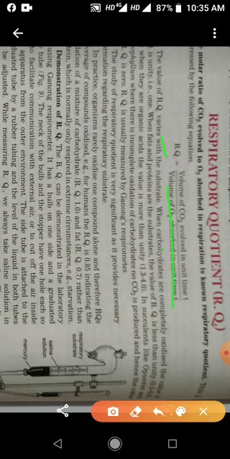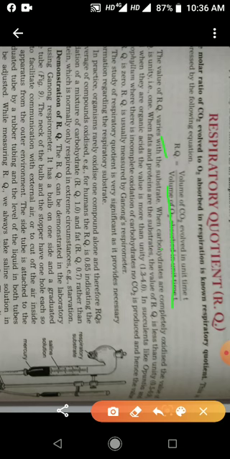But when protein and fats are the respiratory substrate, the value of RQ is not 1. It is less than 1. In both cases, the value of RQ is less than 1, coming between 0.5 and 0.9.